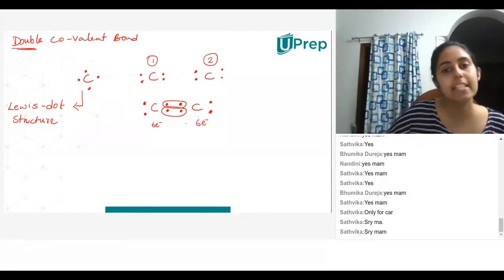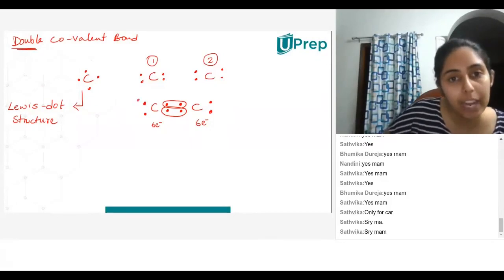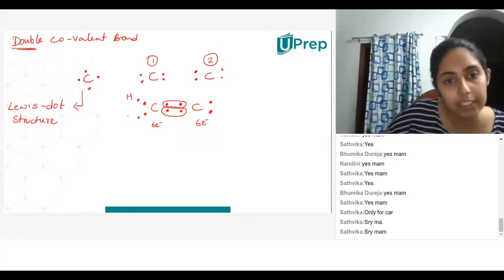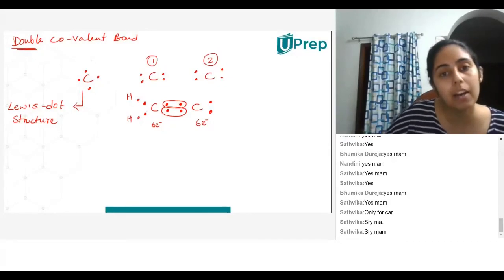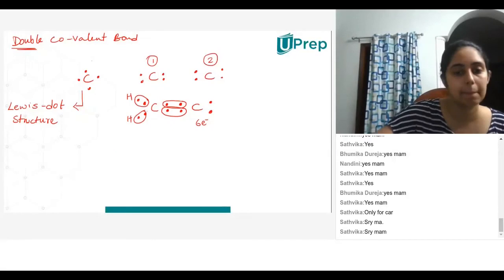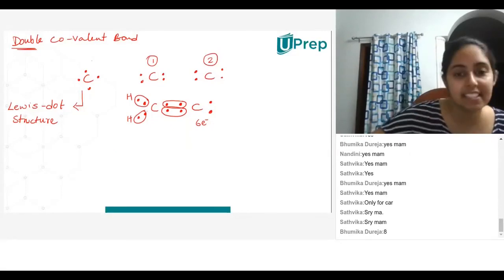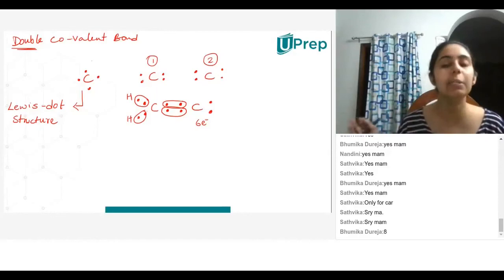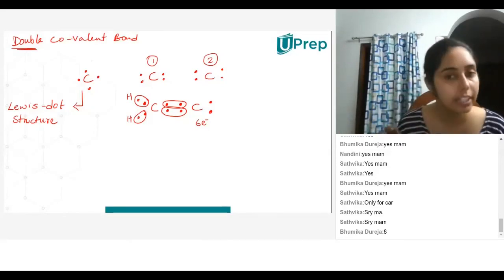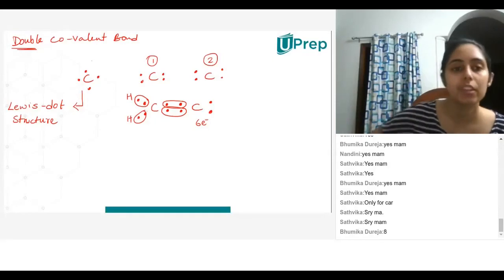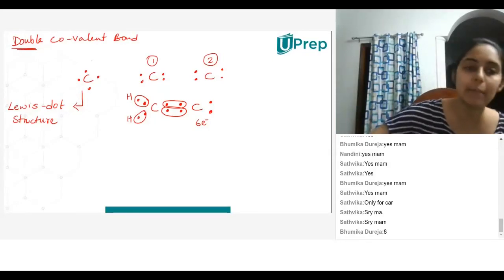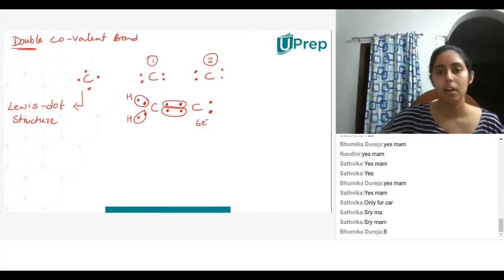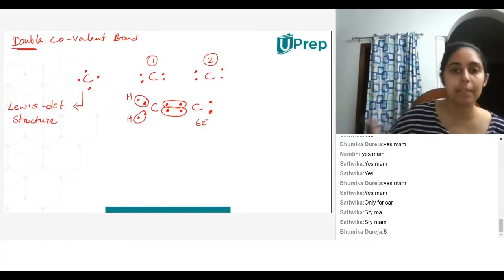Now what happens? Both of these carbons have 6 electrons. Now I'll put 1 hydrogen, or I can even put chlorine. It doesn't matter. So how many electrons does the first carbon have now? 8. Very good. The Lewis dot structure can be applied not only to carbon but to any atom. If you represent the valence electrons with dots, it is called a Lewis dot structure. It is not only for carbon, it is for any element. All right. So the first carbon has 8 electrons.